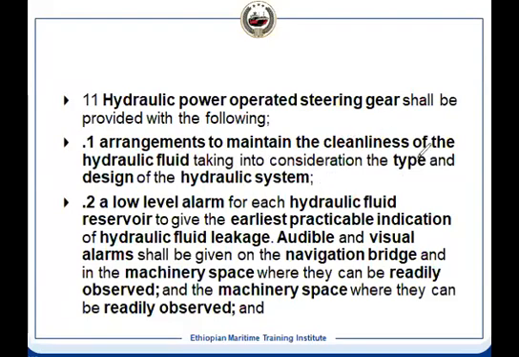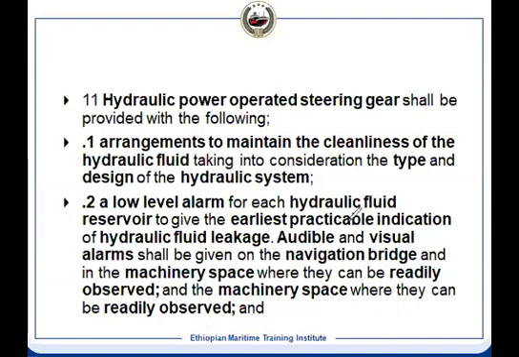And a low level alarm has to be there, because the hydraulic system will have a reservoir. There should be a low level alarm, an audio visual alarm. Why will the low level alarm come? It means you have lost some oil. Where will it go? It will be outside leakage.